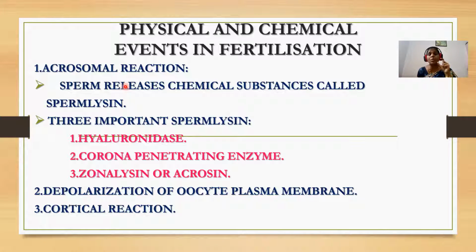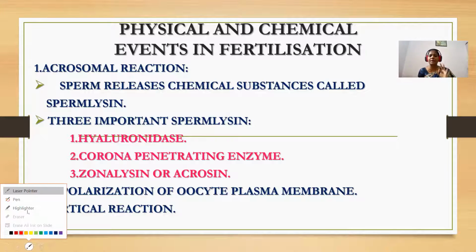The acrosome of the sperm head is the tip, which we call the acrosome. That acrosome produces some enzymes, which we call together sperm lysins. Three important sperm lysins are produced by the acrosome of sperm. What are they? They are hyaluronidase, corona penetrating enzyme, and zona lysin, which we can otherwise call acrosin. These are the three sperm lysins produced by the acrosome.